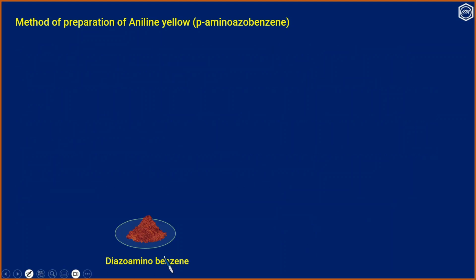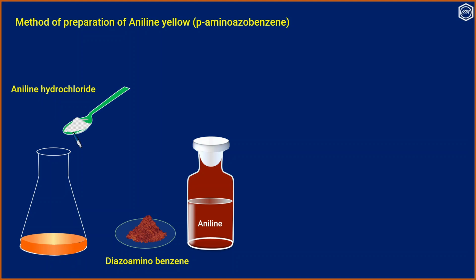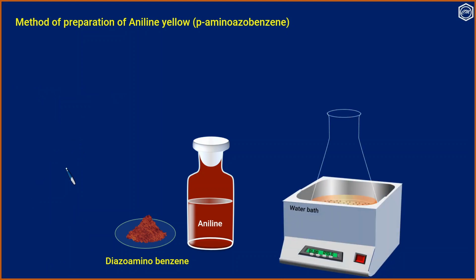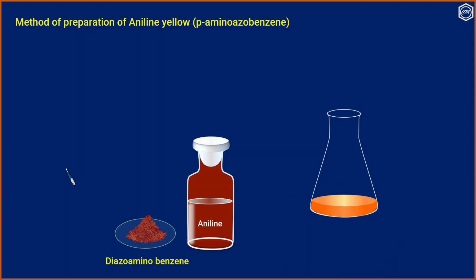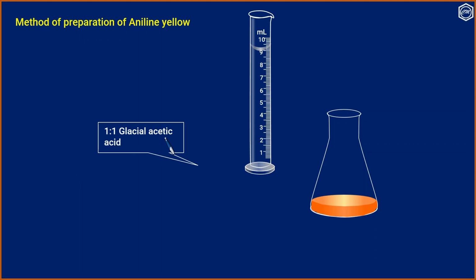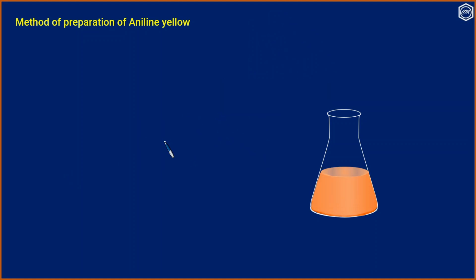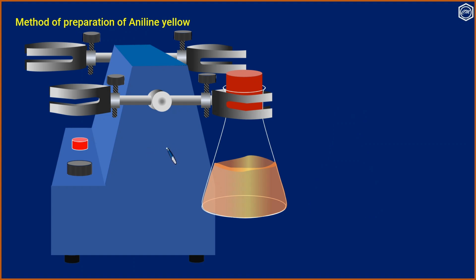This is diazoaminobenzene, aniline. We take some amount of diazoaminobenzene and aniline. To that we are adding aniline hydrochloride. We place it in a water bath, and remove it from the water bath, cool it, and add 1:1 glacial acetic acid. Now place it on a shaker and shake well for some time.